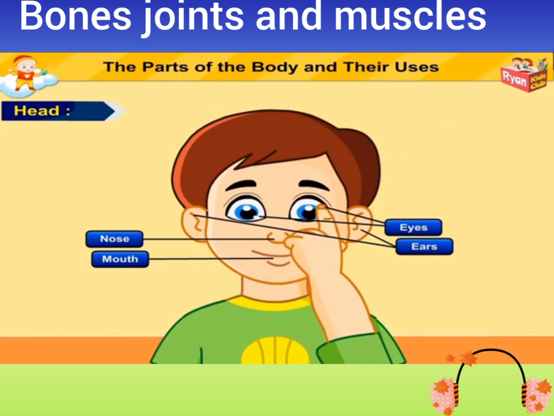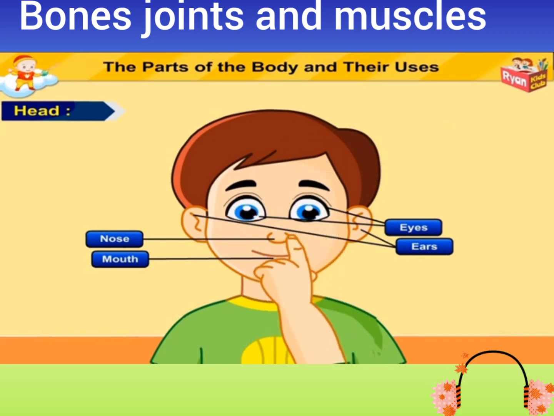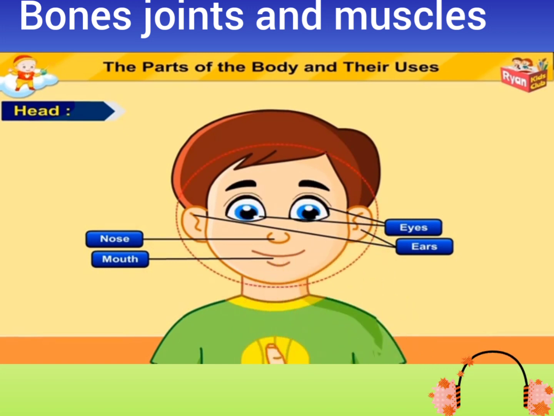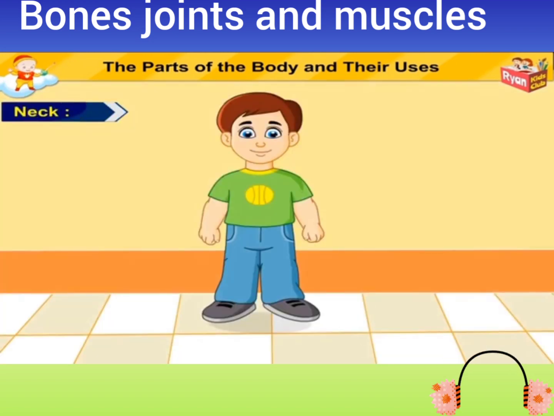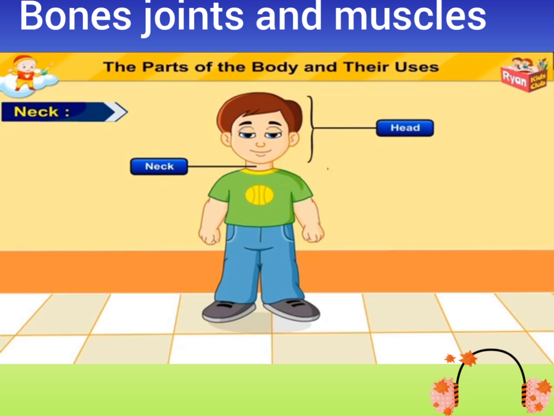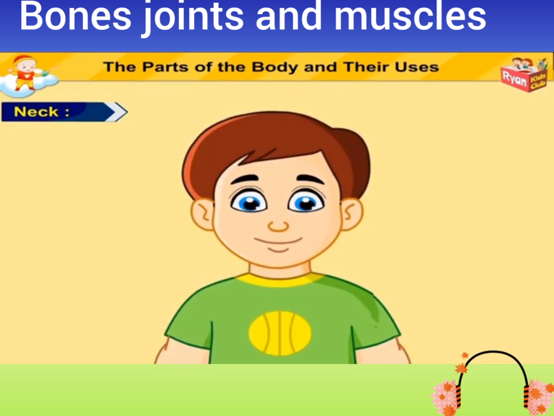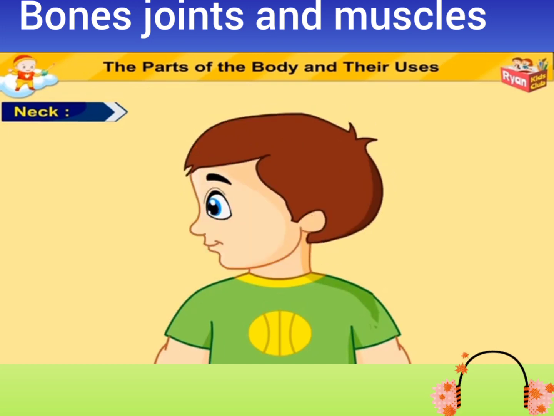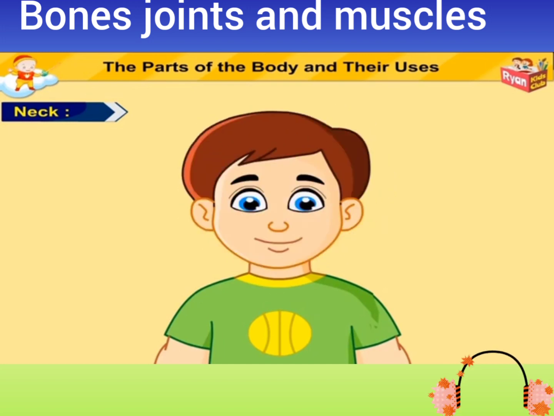The eyes, nose, ears and mouth are parts of the face. Neck. The neck joins the head to the rest of the body. It helps us to turn our head from one side to the other.